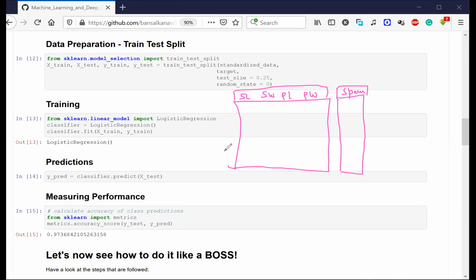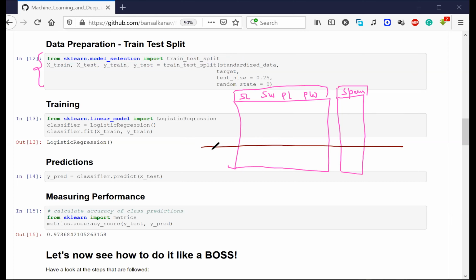All right. If this is making sense, the next part is going to be very easy to understand. From sklearn.model_selection, there is a library sklearn, which contains all the machine learning models and everything that we need to use. There is something called model selection inside it. We are trying to import something called train_test_split. Can you understand why we are importing this train test split? We are importing it so that we can do that split that I was talking about.